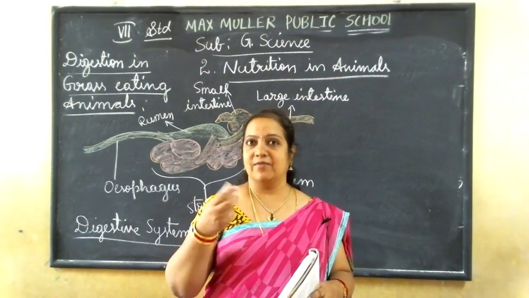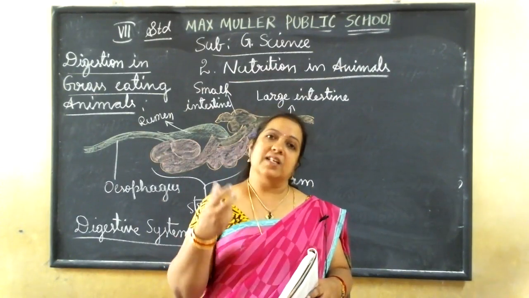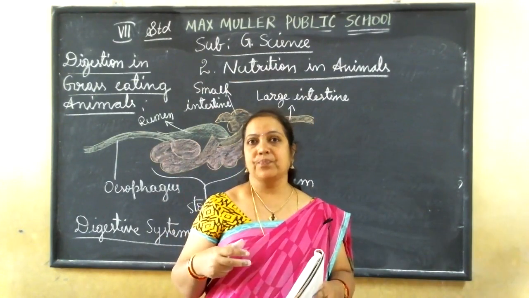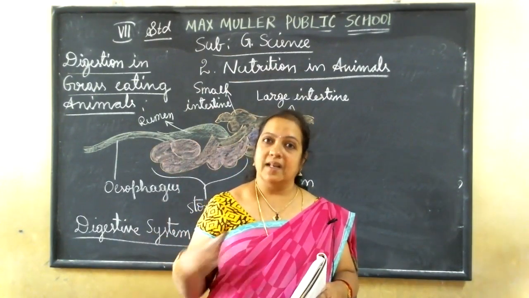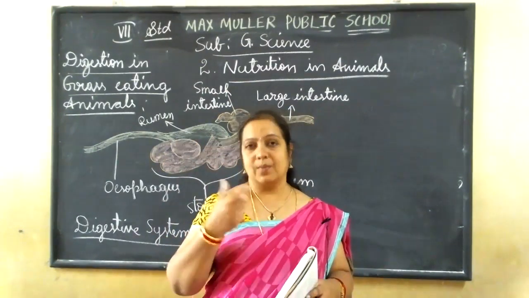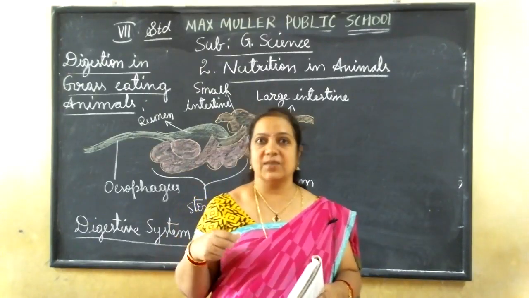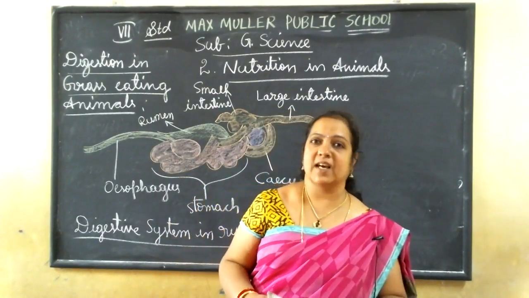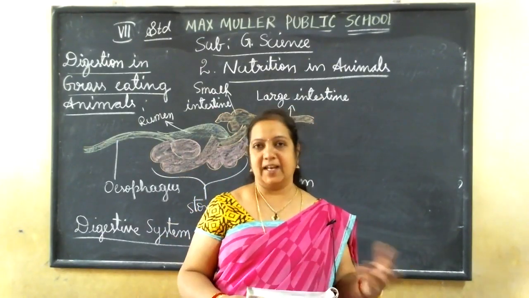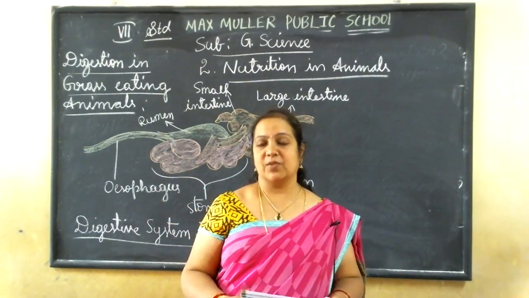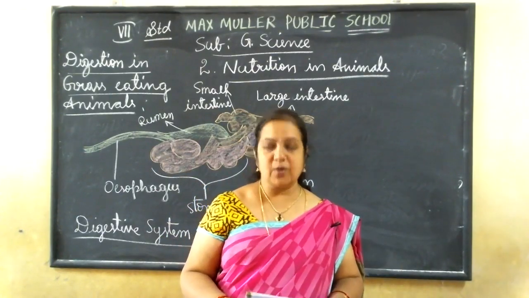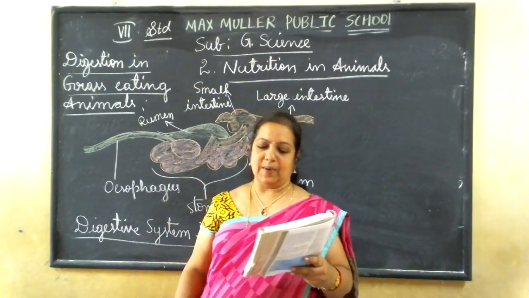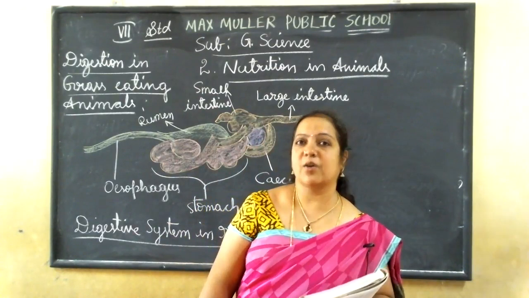Once they have eaten in a hurry, the food that is not chewed properly goes into one part of the digestive system. When they are taking rest, they take it back to the mouth and chew it again. These types of animals, which eat the food again by taking it back from the digestive part, are called ruminants. They quickly swallow the grass and store it in a part of the stomach called rumen.